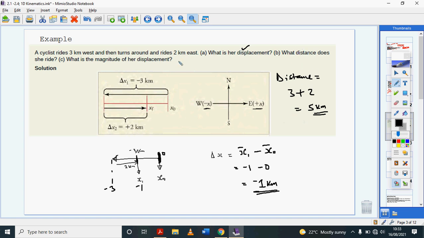Magnitude of her displacement. I hope you remember from your math classes that magnitude is only interested in the size. So the magnitude of -1 kilometer is just 1 kilometer. So the magnitude of their displacement is 1 kilometer.